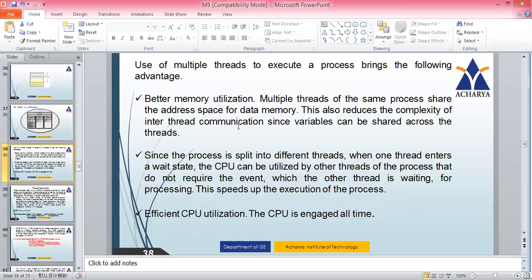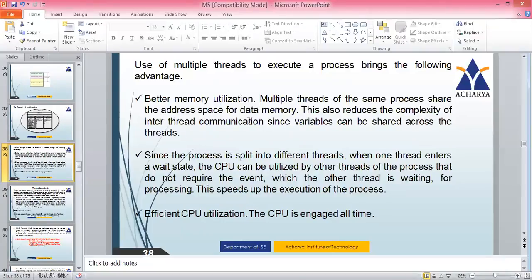Use of multiple threads to execute a process brings the following advantages. The first is better memory utilization. Multiple threads of the same process share the same address space for data memory. This reduces the complexity of inter-thread communication, since variables can be shared across the threads.